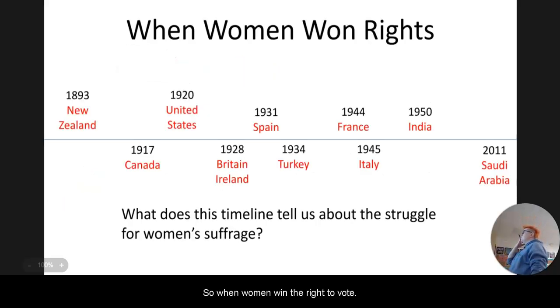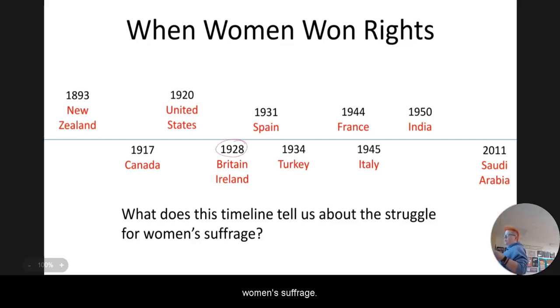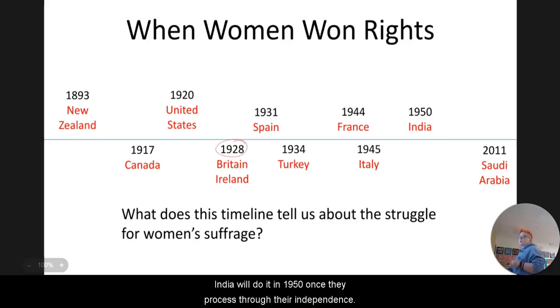So when women win the right to vote, it begins in 1893 with New Zealand and then progresses through till 2011. There are still some areas in some countries where women do not necessarily always have the right to vote or don't have the same equal opportunities as men. So you can see that the United States granted it in 1928. It took Britain and Ireland until 1928 to give full women's suffrage. There was some limited women's suffrage earlier than that. France is going to do it after World War I, as well as Italy. India will do it in 1950 once they process through their independence.